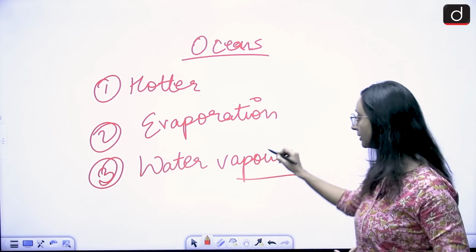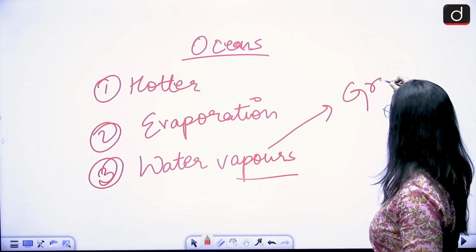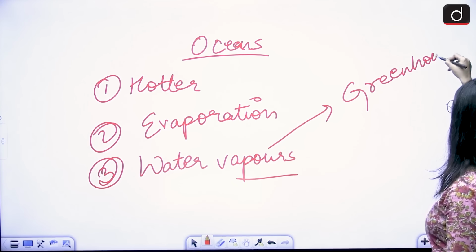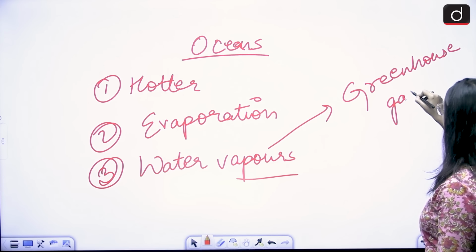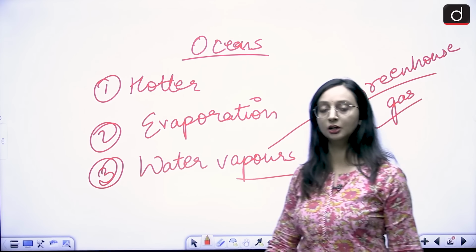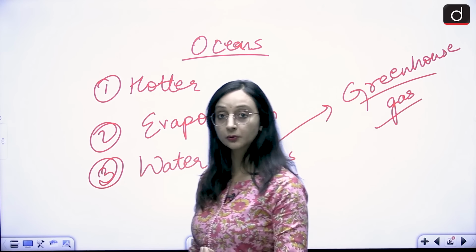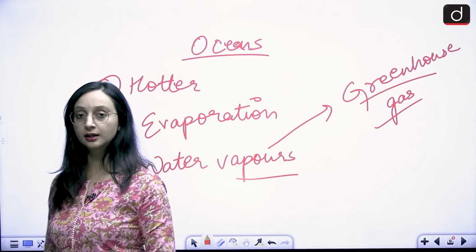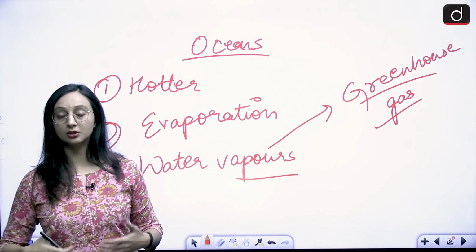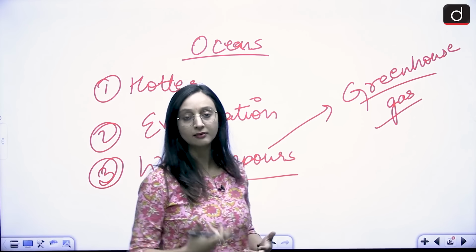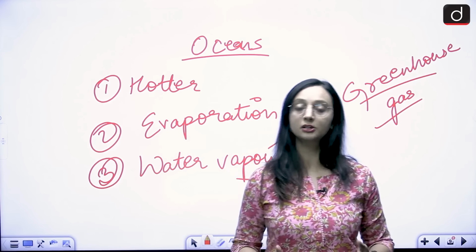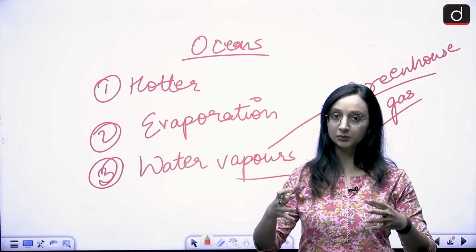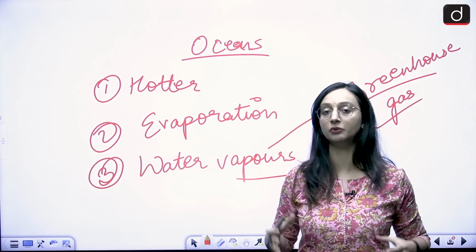And you know that water vapor is also a greenhouse gas. You have carbon dioxide, you have water vapors. These are all greenhouse gases, correct? So when there was rapid evaporation, a lot of water vapors started accumulating in the atmosphere of Venus.